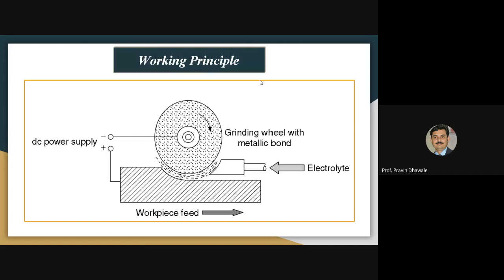Okay, now the working principle. This is a simple block diagram related to the electrochemical grinding process. This will be the workpiece, which is fed in this direction. Now, the tool is stationary, right? This will be the tool, that is nothing but the grinding wheel with a metallic bond and abrasive particles on its periphery, right?